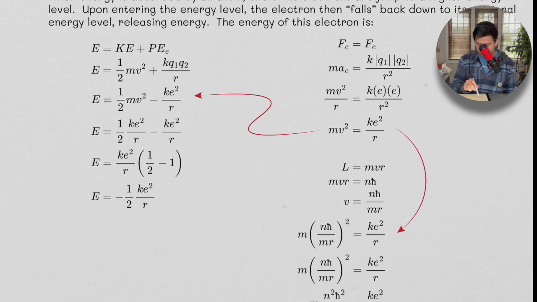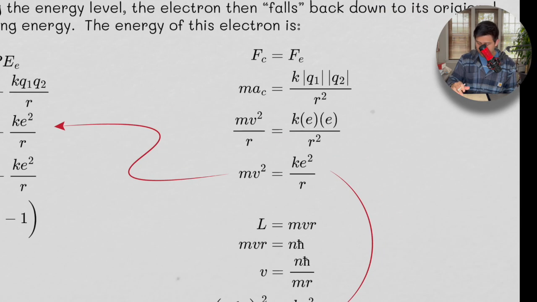To get from here to here, we're also treating the centripetal acceleration of the electron around the nucleus as equal to the electromagnetic force, or the Coulomb force. So the Coulomb force is this guy. Again, the charge of the proton and the charge of the electron are equal and opposite. But since this is a force, we're just concerned with the magnitude, which is why we don't have a negative here.